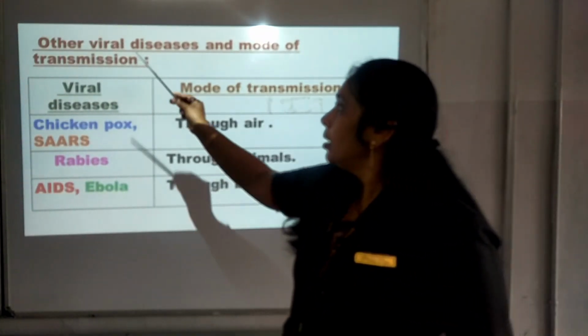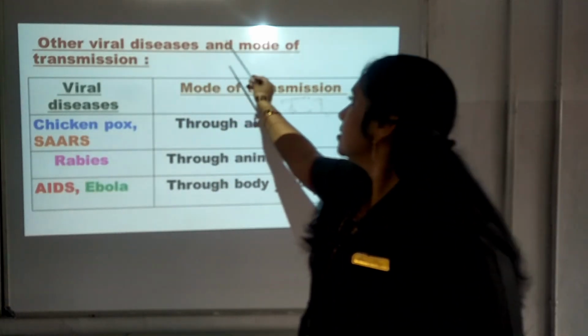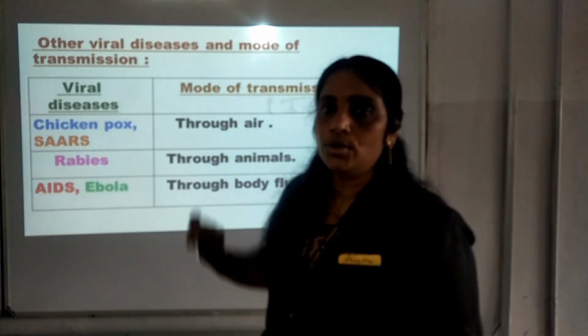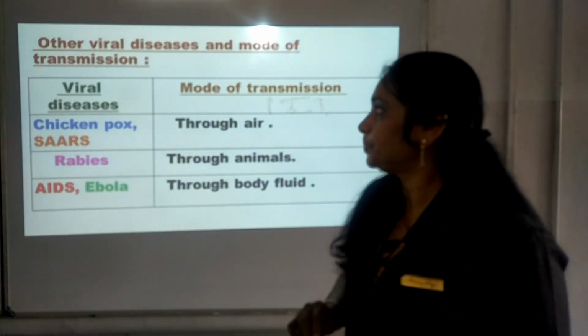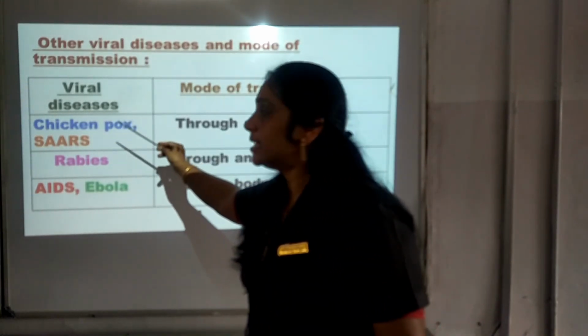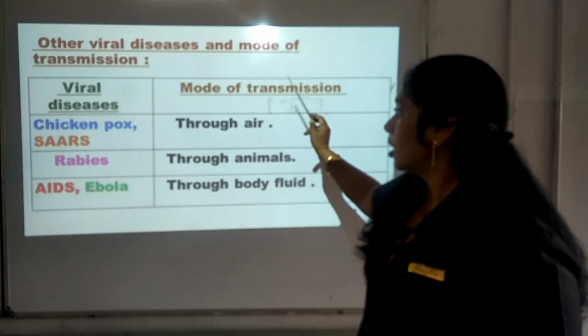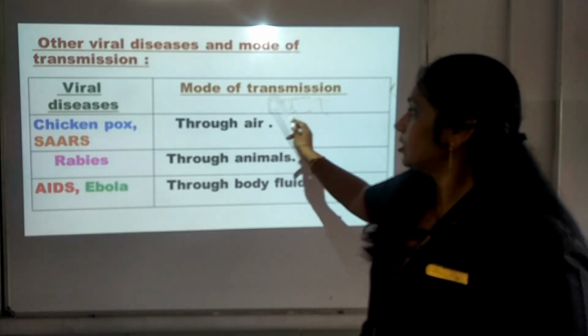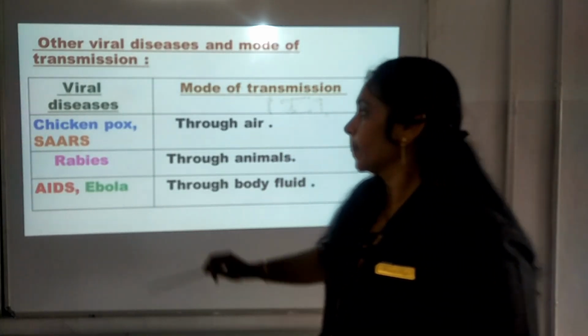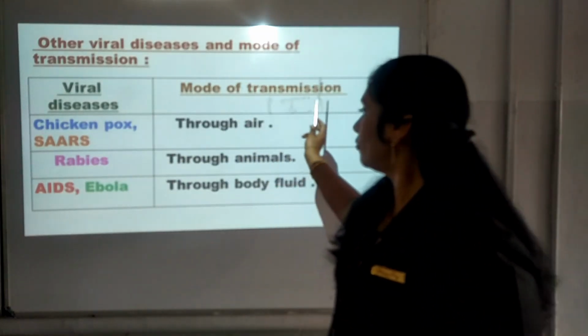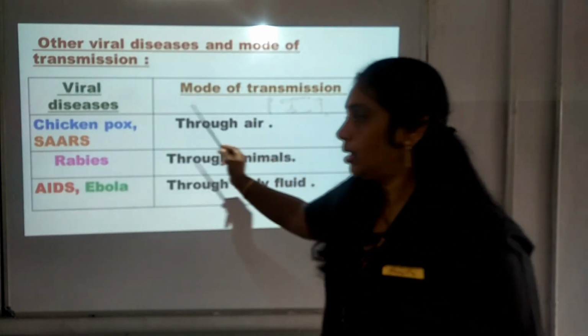Now, other viral diseases and their mode of transmission we are going to learn and understand. Chickenpox, SARS. These are the two viral diseases which are transmitted through air. Rabies, the mode of transmission is through animals.